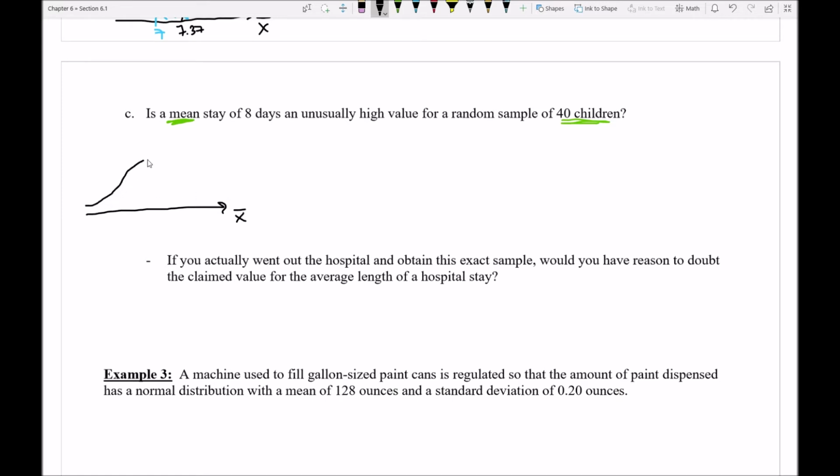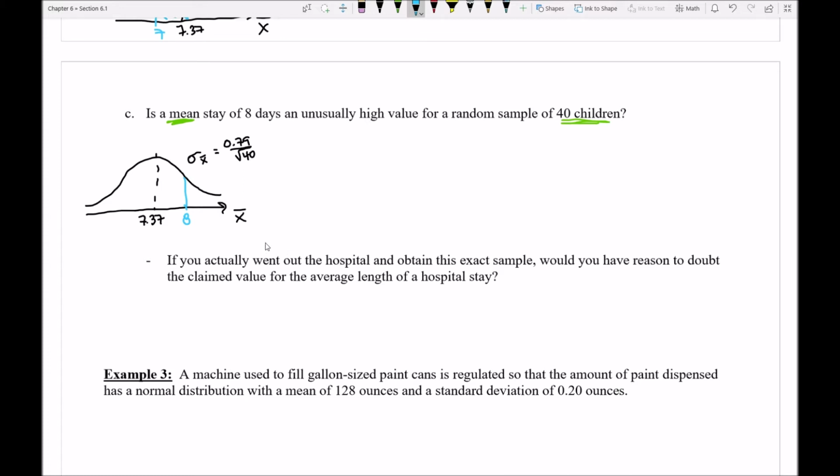Remember that our distribution for X bar, we saw in the last example, had an average of 7.37, and a standard deviation for our X bar of 0.79 out of square root 40. So when we talk about the value of 8, we know that 8 exists over here somewhere on the number line. But the question is that we don't know if it's unusually high. We don't know if it falls into the top 5%.